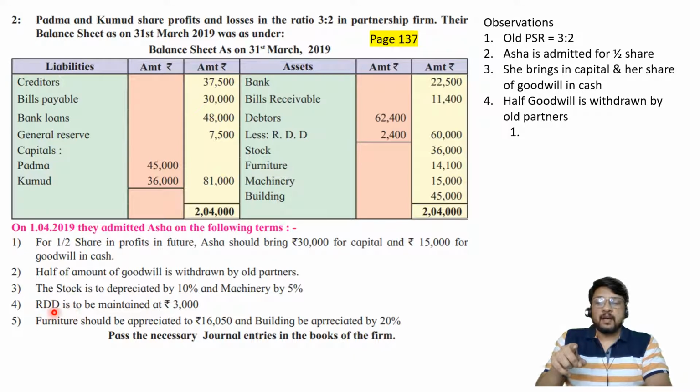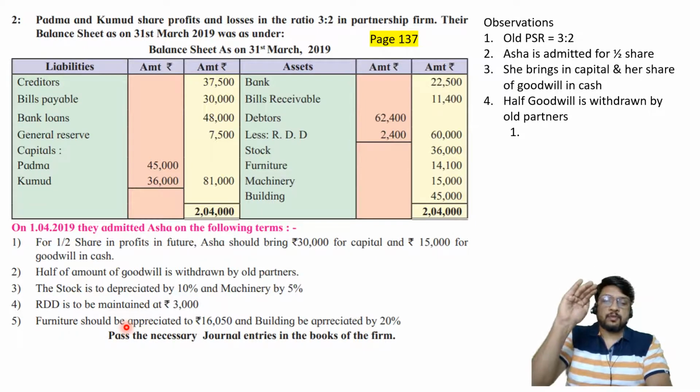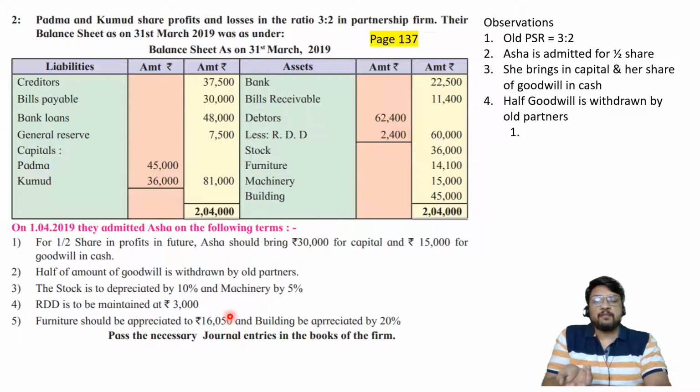Because they are expecting what is the balance to be maintained in balance sheet. If you want to maintain the balance of rupees 3,000, then you should pass the entry for 3,000, but we already have 2,400, then we need not pass the full entry of 3,000. We can pass the entry of only rupees 600. Similarly, furniture should be appreciated to 16,050, so it should reach up to 16,050, but it is not 0. It is already there at rupees 14,100. It means we need not pass the entry for full amount of 16,050, but we'll be passing the entry for the difference between 16,050 and 14,100.